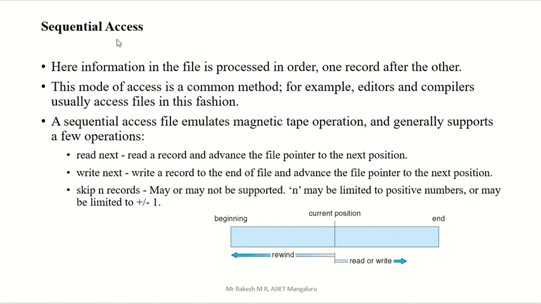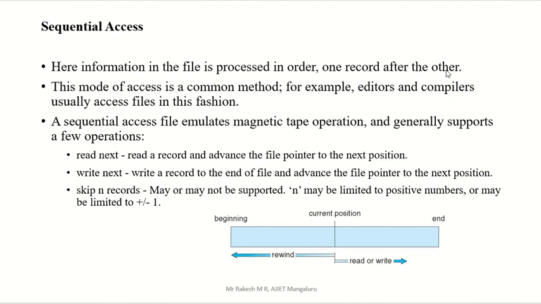First one, sequential. Here, information in the file is processed in order, one record after the other. One by one, that is actually the linear search method.